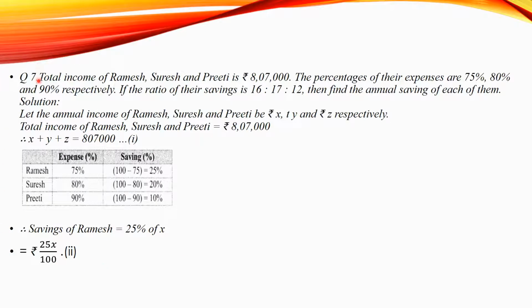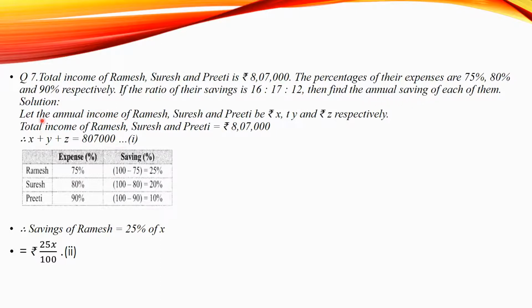Question number 7. Total income of Ramesh, Suresh and Preeti is rupees 8,07,000. The percentage of their expense are 75%, 80% and 90% respectively. If the ratio of their saving is 16:17:12, then find the annual saving of each of them.